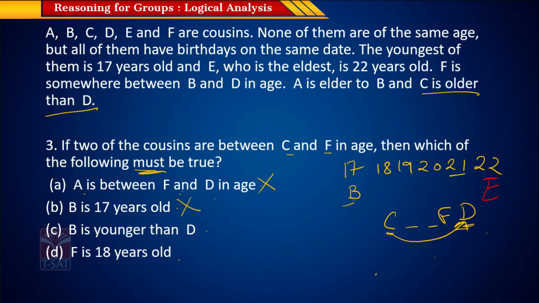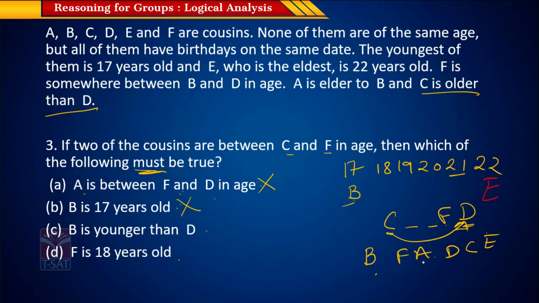So let's see if B is younger to D. We can say that B is here, we have F, then we have D, we have C and A and E. This is a possibility, it can be true. But can we rearrange it such that B is not younger to D? Let's see if that's a possible combination.